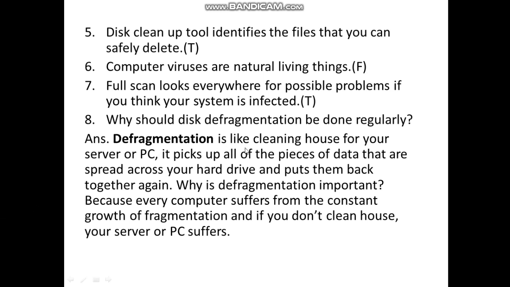Defragmentation is like cleaning house for your server or PC. It picks up all of the pieces of data that are spread across your hard drive and puts them back together again. Why is defragmentation important? Because every computer suffers from the constant growth of fragmentation. And if you don't clean house, your server or PC suffers.